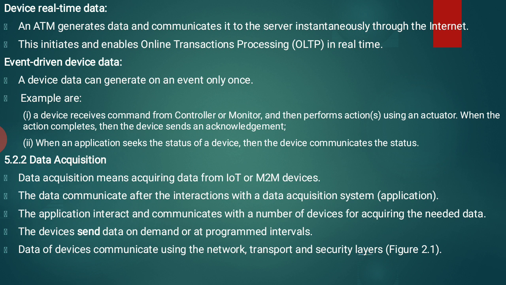When an application seeks the status of a device, the device communicates the status. So whenever the application wants to see the status of a device, the device communicates that status. That means whenever we send a message, we can identify after sending that an acknowledgement is received, and it shows that. Based on that, applications identify the status of the device.